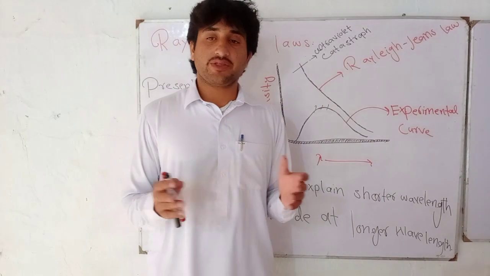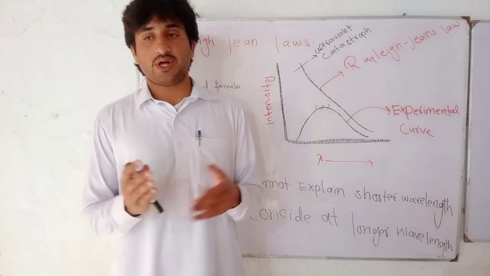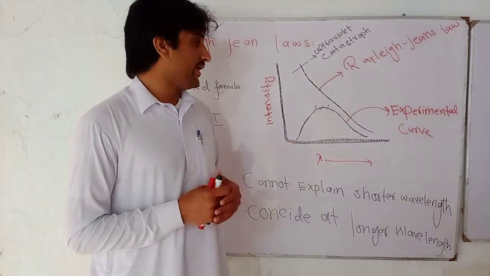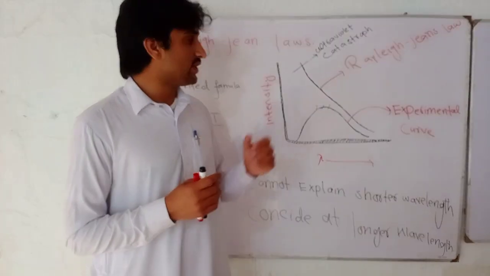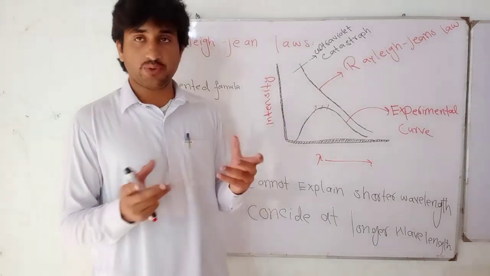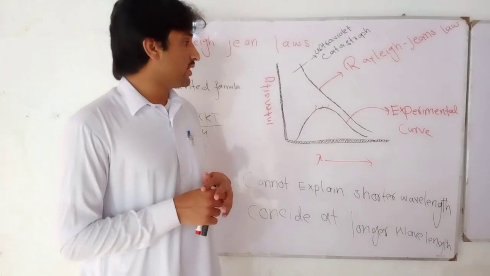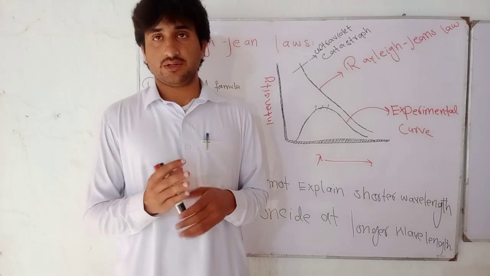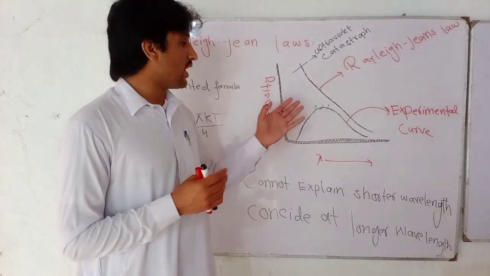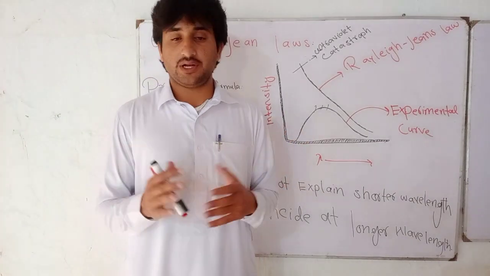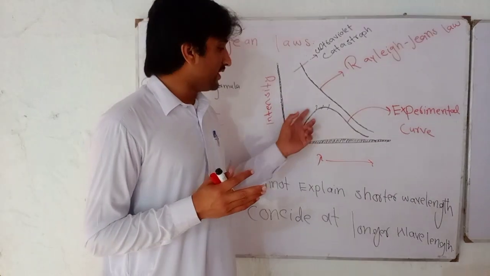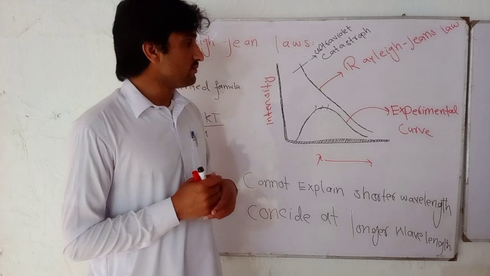After that, another scientist, Max Planck, came and, after some modification in the classical Rayleigh-Jeans theory, plotted a curve which completely coincided with the experimental curve of black body radiation.